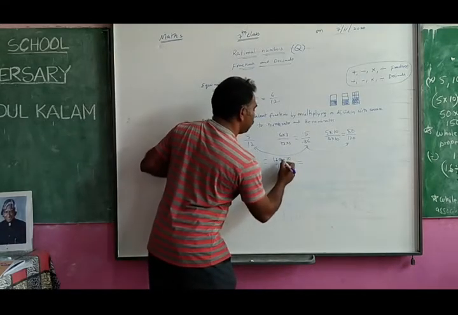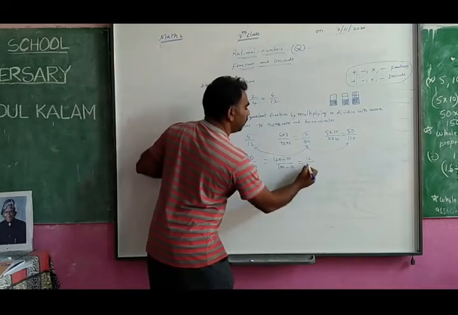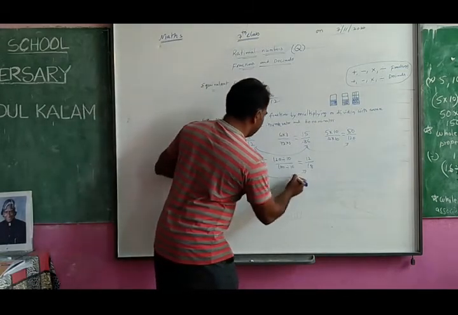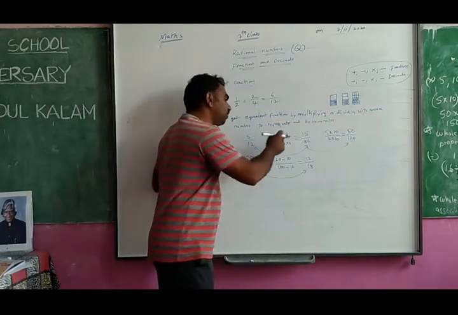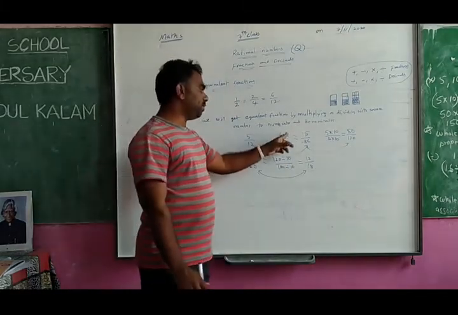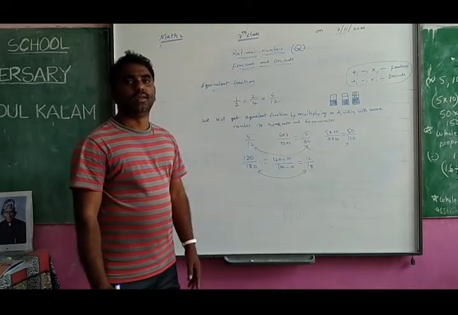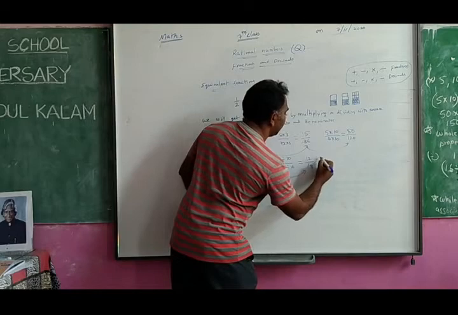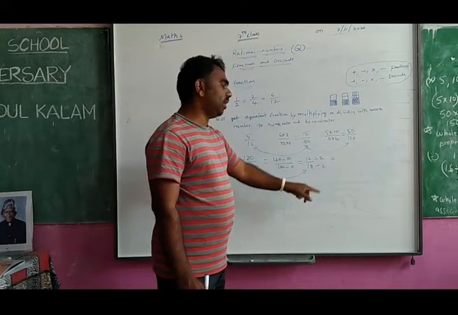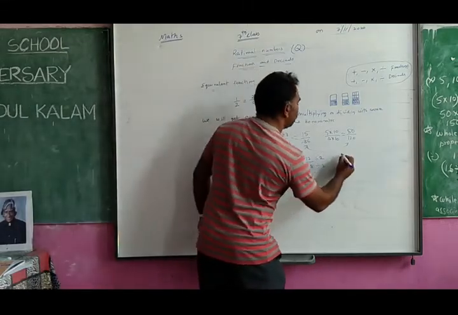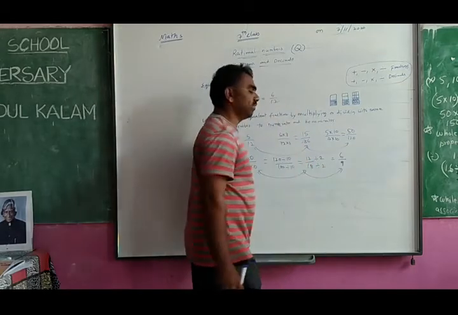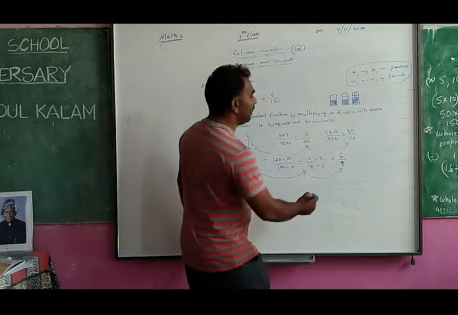So what do we get? 120 divided by 10 is 12. This is 18. You see, these both are equivalent fractions. You can write this one, or instead of this you can write that one also, because both are the same quantity, equivalent. So you will get equivalent fractions by multiplying or by dividing. See here again, I can divide this again by 2. 12 can be divided by 2, 18 can also be divided by 2. So 12 divided by 2 is 6, 18 divided by 2 is 9. So 6 by 9, this is also equivalent to this. You see, again you can divide with the 3 table here.